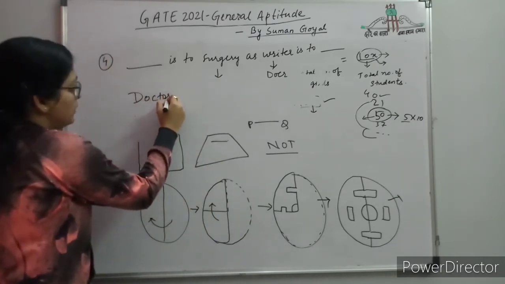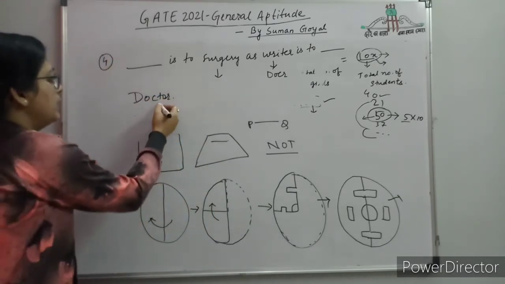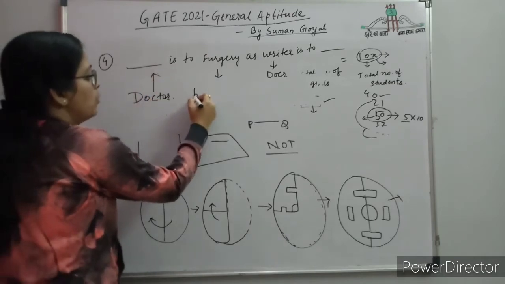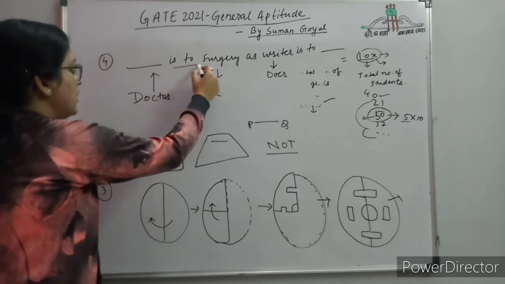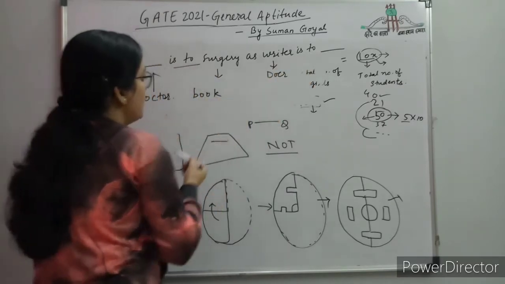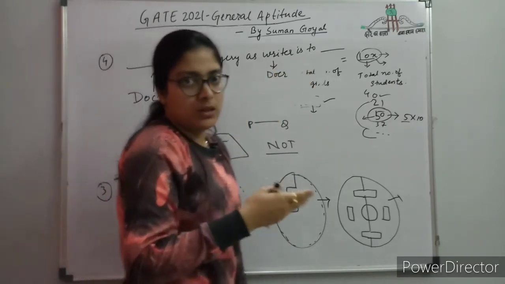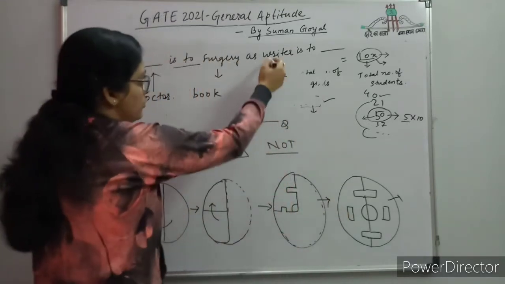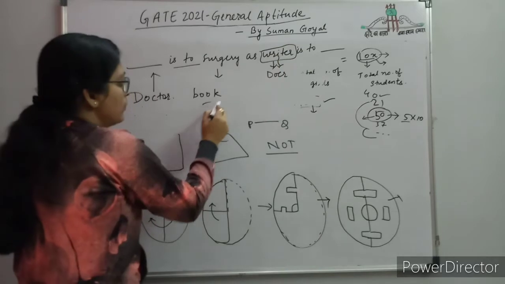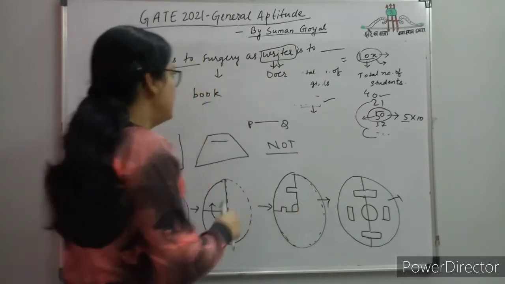The most common or appropriate answer is doctor, and book in the second blank, okay. So doctor is to surgery what writer is to book, meaning doctor is a doer, he is doing surgery, his work is to do surgeries, and writer is a doer, the job of a writer is to write a book. So this is the right option. It's a very simple question.